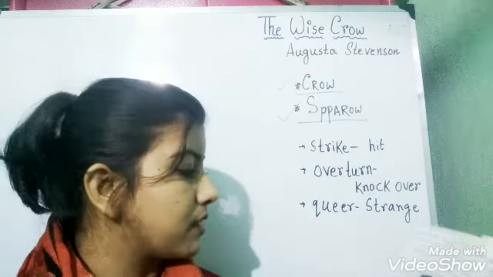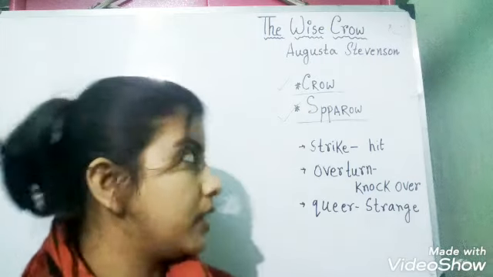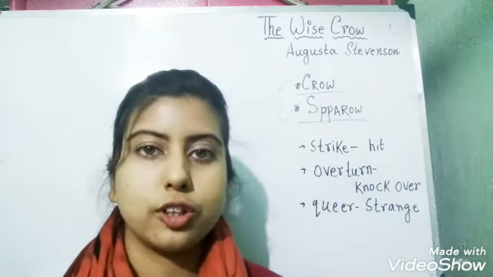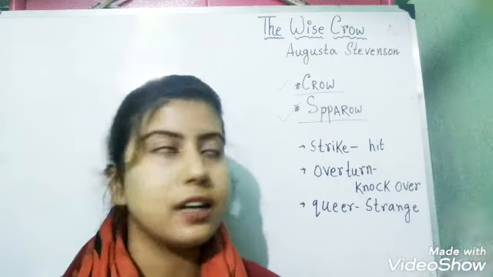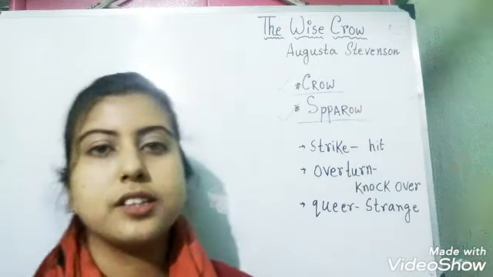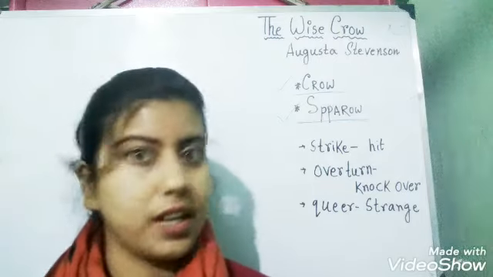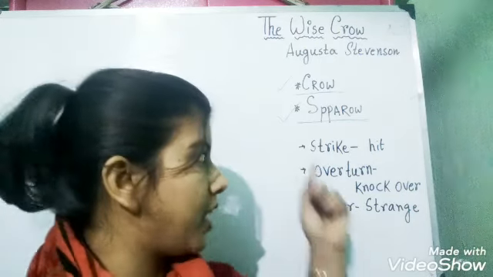So this was the story in the format of a dialogue. Here the crow drops pebbles inside the pitcher and as a result the water level rises and both of them can drink the water now. So the crow was very wise. He was very clever.